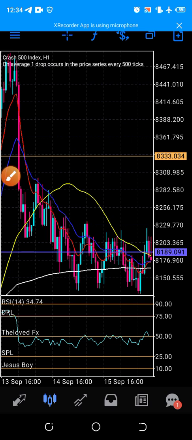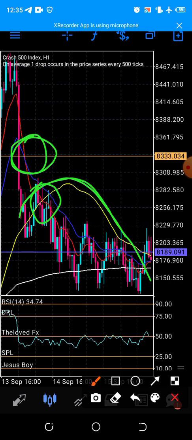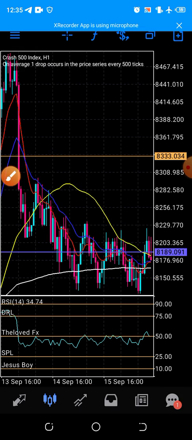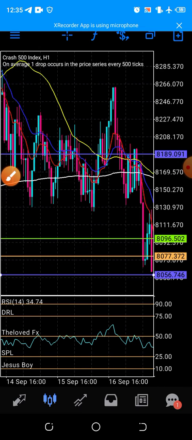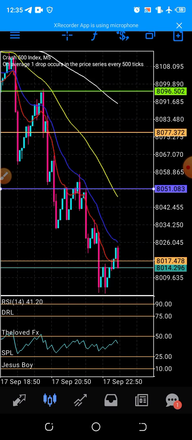To know that our market is in a downtrend, the first thing is that our red and blue moving averages on 1 hour must cross. Then they must all cross yellow. Then every other candle forming will start forming under the yellow moving average. By then, if we see that, we can now go to our 5 minutes.